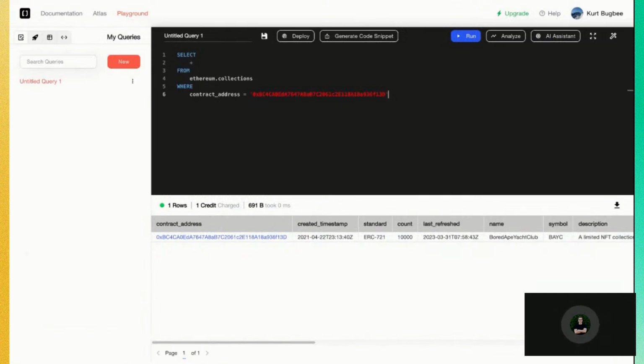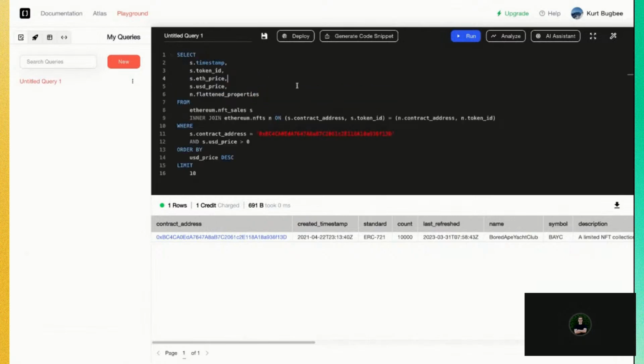So if we want to go back to our existing query here, and we want to enrich that with metadata, here I'll paste it back in. So here we've joined our NFT sales table with our NFTs table, as we just mentioned, which contains our NFT metadata. Now we're still filtering where the contract address equals Bored Ape Yacht Club.